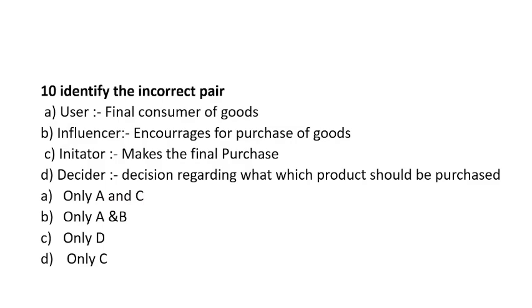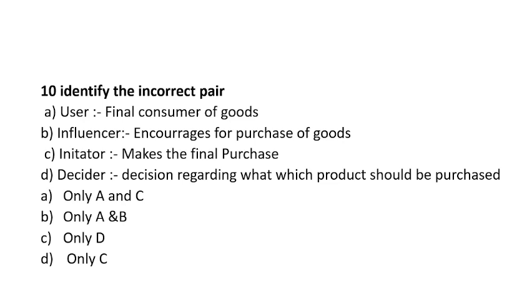Now let's see, identify the incorrect pair. User, final consumer of goods. Influencer encourages for purchase of goods. Initiator makes the final purchase. And decider, decision regarding what and which product should be purchased. Both only A and C, only A and B, only D, only C.